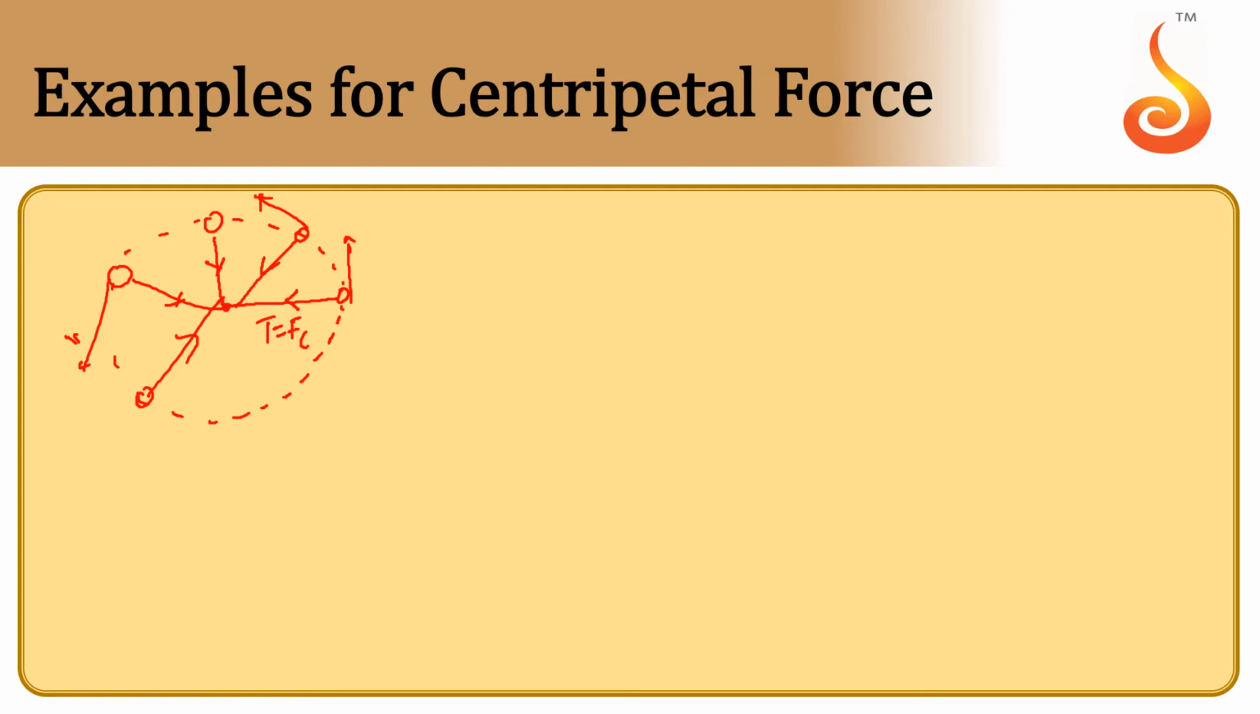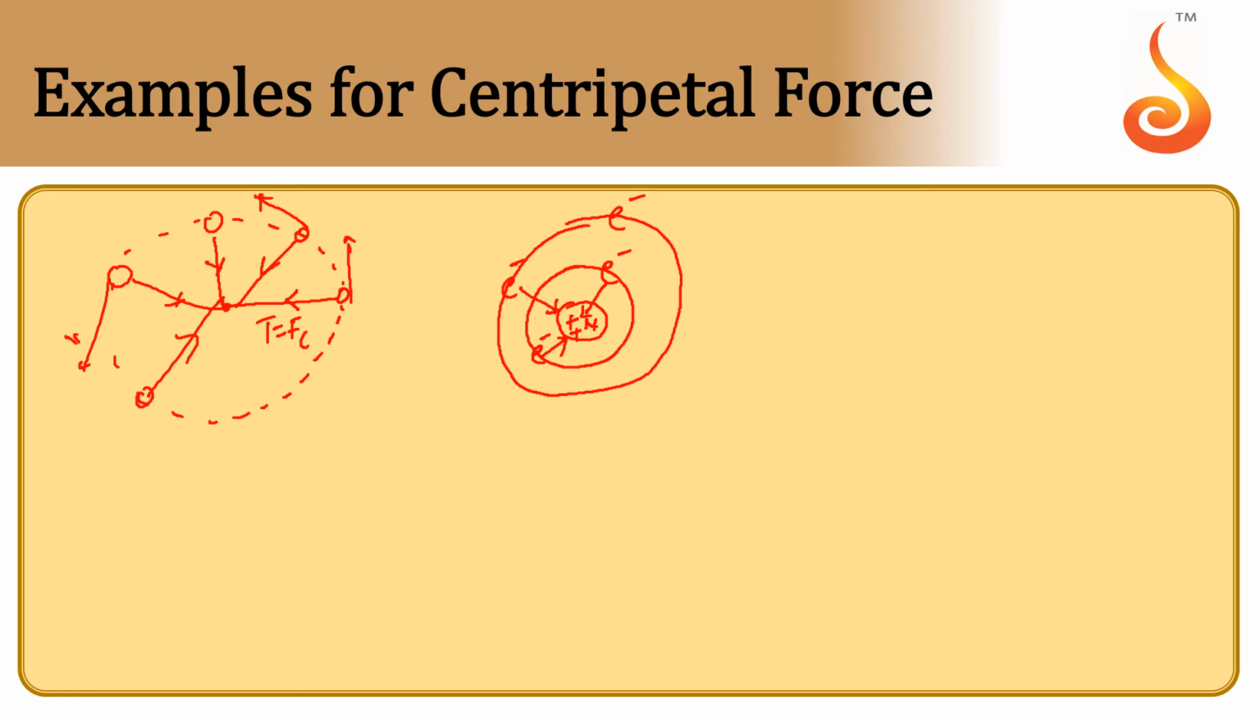Another example, just imagine a similar situation. We can apply it to an atom and electrons revolving around the nucleus. In the nucleus, the positive charges and neutral charges are there, and the electrons revolve around the nucleus in a circular orbit according to Bohr's model. Here the electrostatic attractional force is helping the electrons to revolve around the nucleus in a circular path.